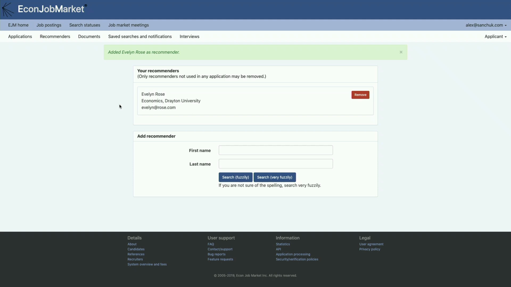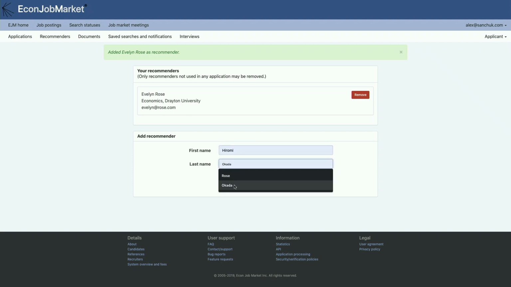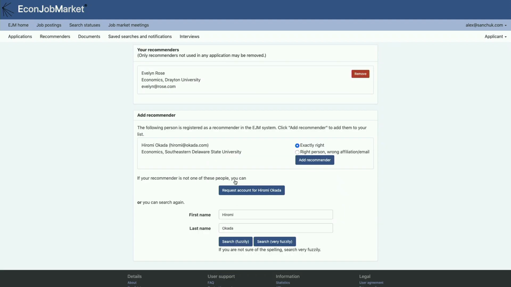Now let me go through another one. Let's suppose I'm going to need to add another recommender, and this person is called Hiromi Okada, another one of my advisors. Now I'm going to search for Hiromi Okada. Now in this case, you can see after I've clicked on the search that we have Hiromi Okada recognized in